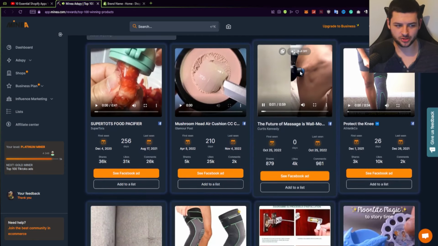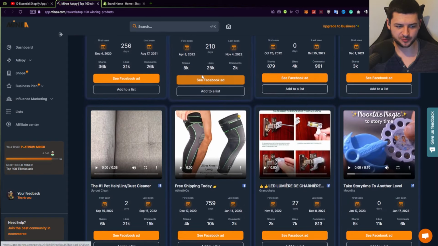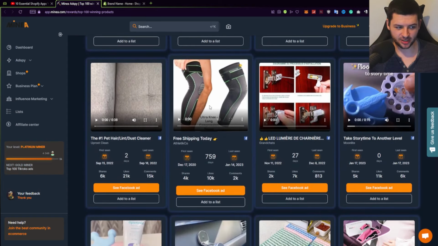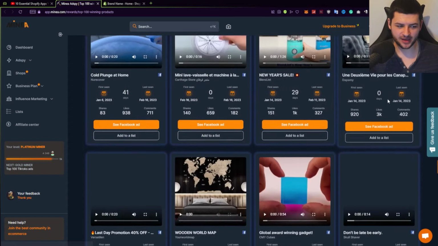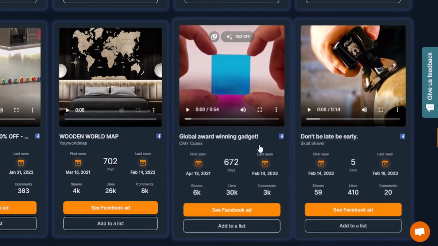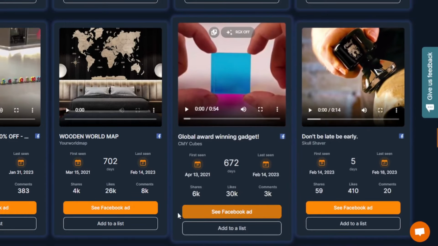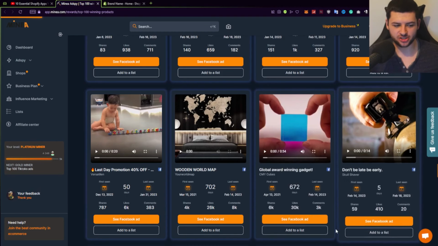Now we have a few random products. We have massages over here. We have food products. We have these bands for knee compression. And then we have a few different products like these shaving products where we can shave hair off our back and things like that. When you want to actually check the ad, you click on see the ad down here, and this will give us more information about the ad.